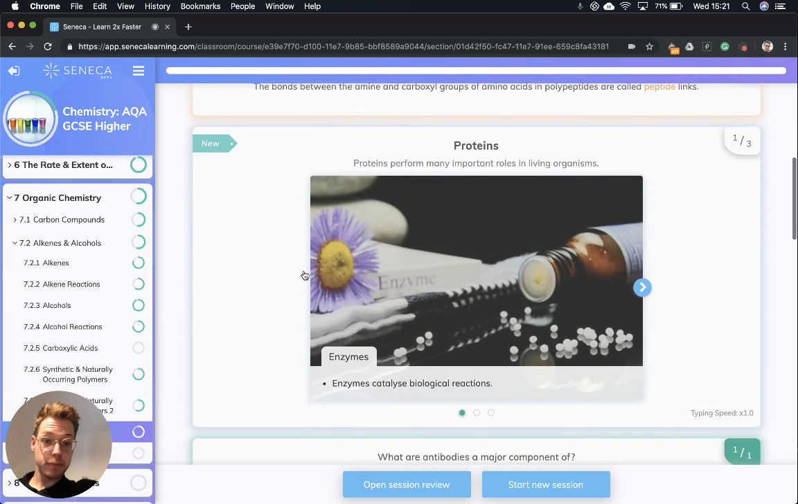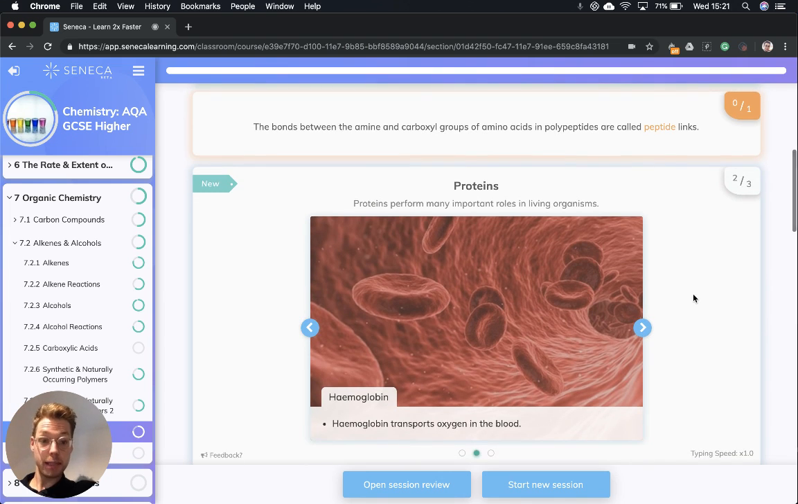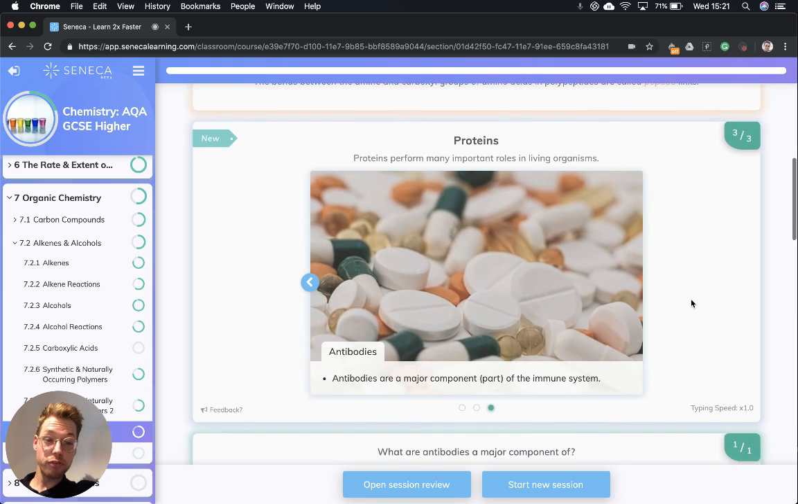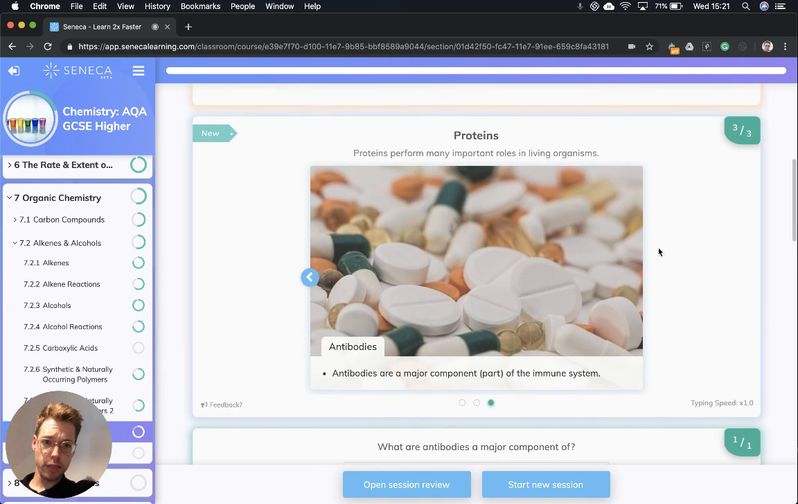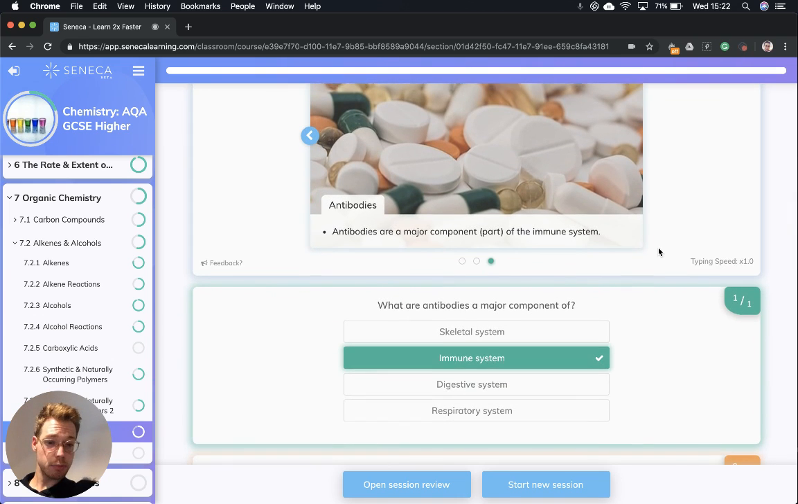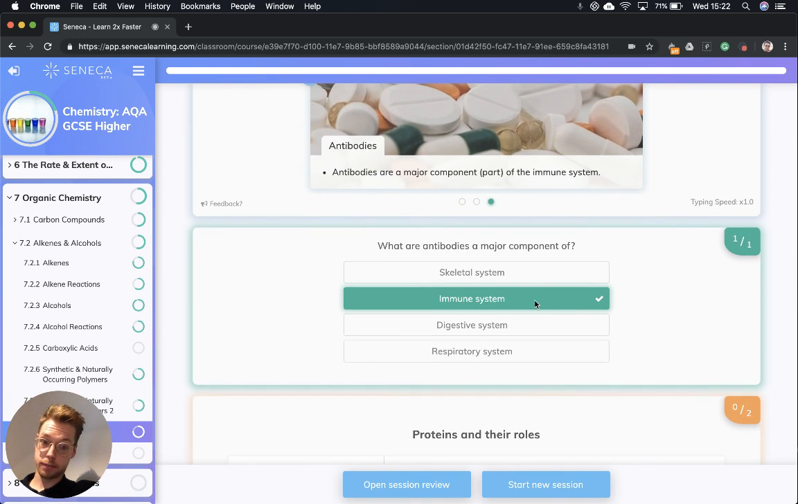Now, proteins perform loads of important roles in living organisms. The first one we're going to talk about is enzymes, and they are biological catalysts. So they speed up reactions in our bodies. Really, really important. Hemoglobin, that's another protein, and it transports oxygen in the blood. Then we also have antibodies, and they're a major part of the immune system. So those are three really important proteins that have really important functions in our bodies. So talking about antibodies, do you remember which system they're a part of? They're the immune system, okay?